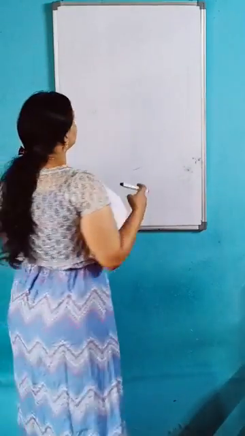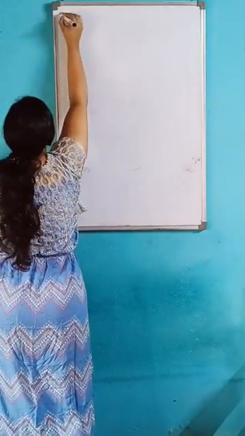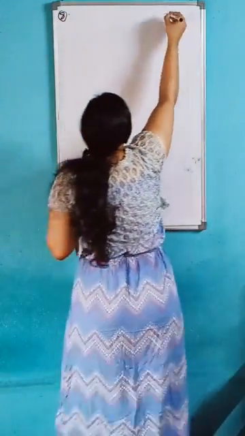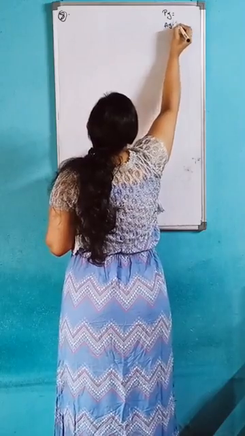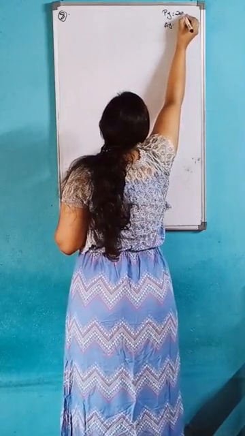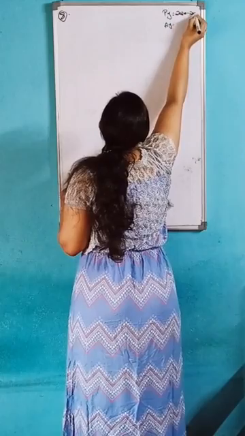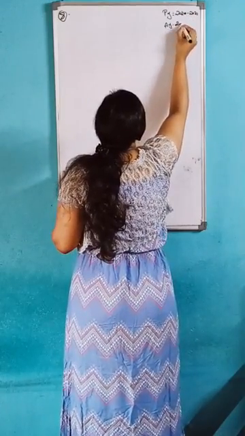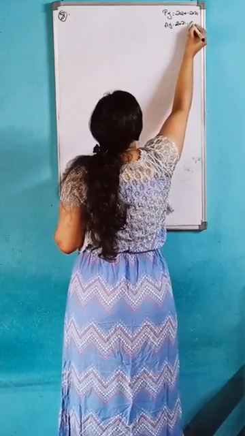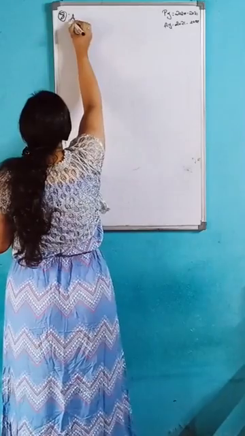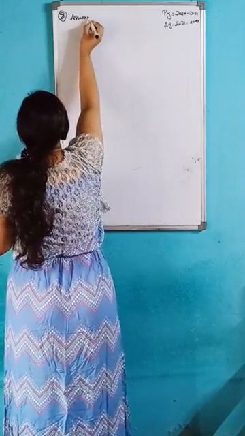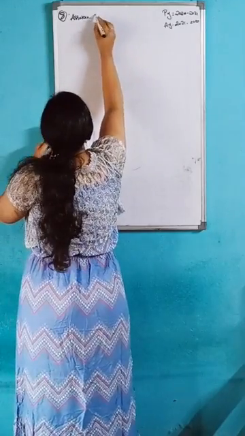So your problem number 8. Previous year and the assessment year: 2020 to 2021, and 2021 to 2022. Then your assessee. Who is the assessee? Miss Kirti.